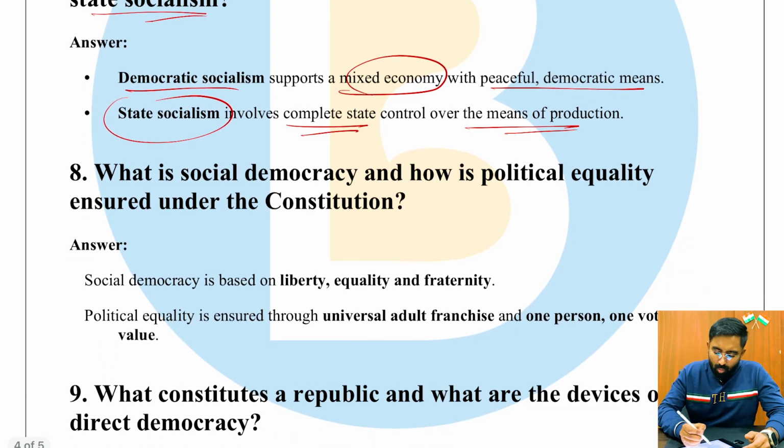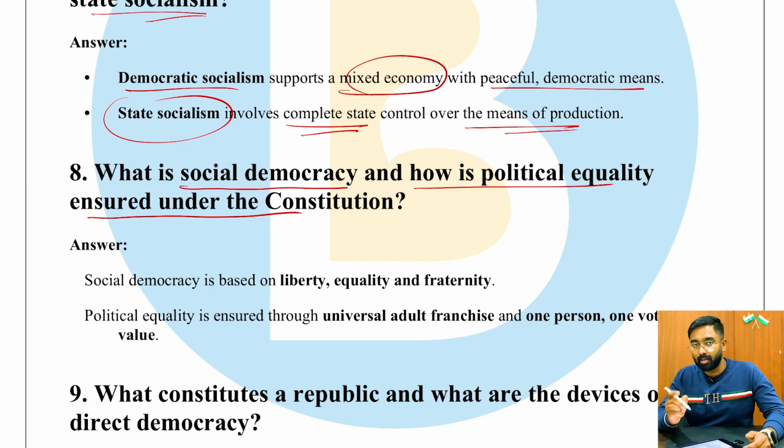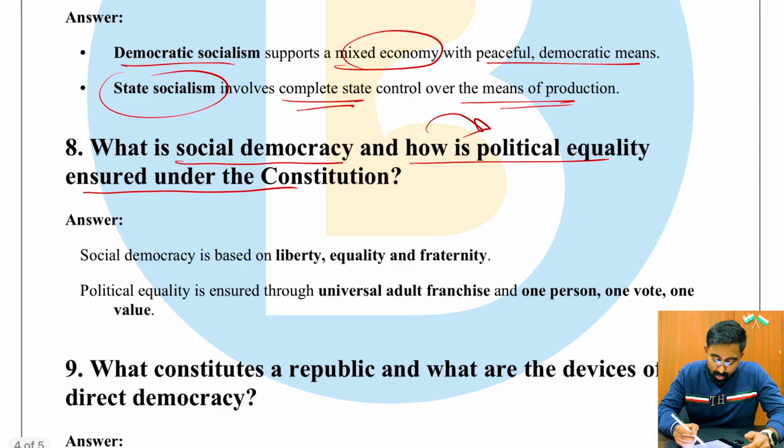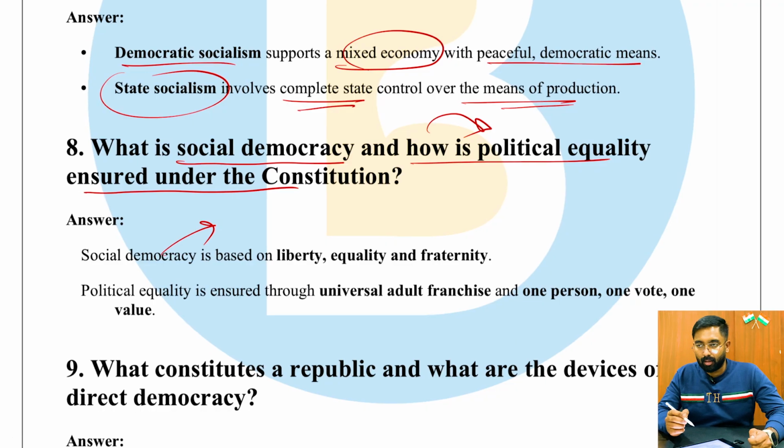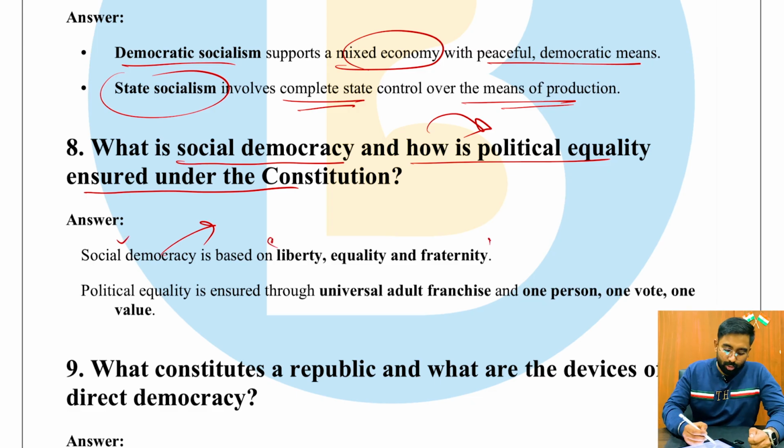Moving on to the next question, what is social democracy and how is political equality ensured under the constitution? Social democracy means what? It is for the betterment of the citizens, and only when they have liberty, equality, and fraternity can we say that citizens have social democracy, right? And political equality, how is the constitution ensuring it?